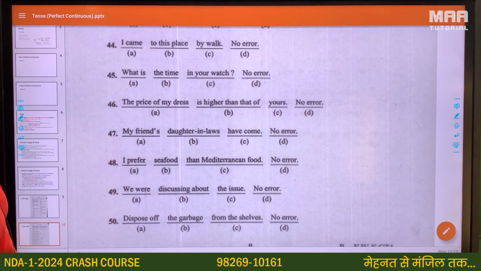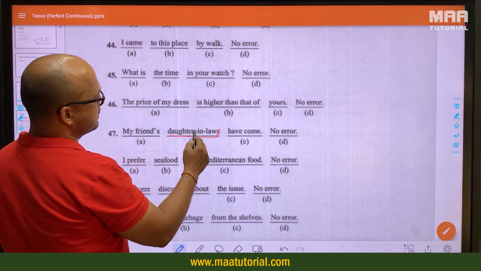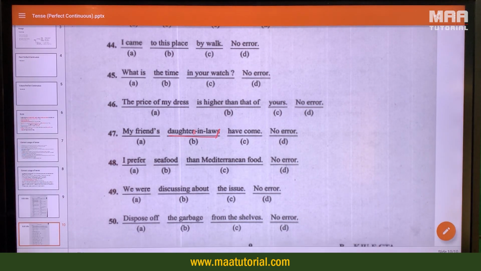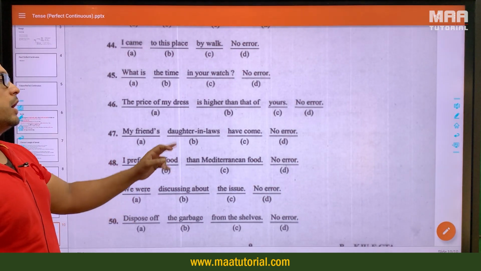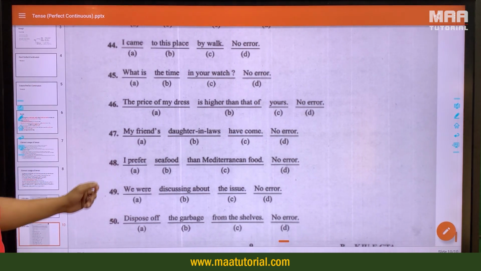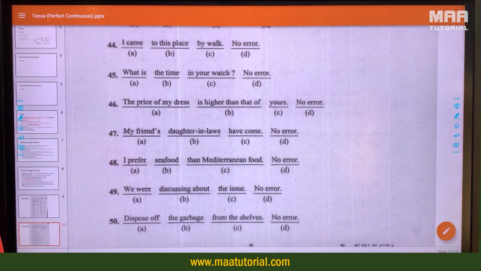My friend's daughter-in-laws have come. You'll remember from the nouns chapter, daughter-in-laws is incorrect. We have to use daughters-in-law. If it is a hyphenated noun, then the main word becomes plural. If there is any confusion regarding the same, make sure you're going back and revisiting the nouns chapter, which is the 3rd lecture, so that you have more clarity regarding the same.